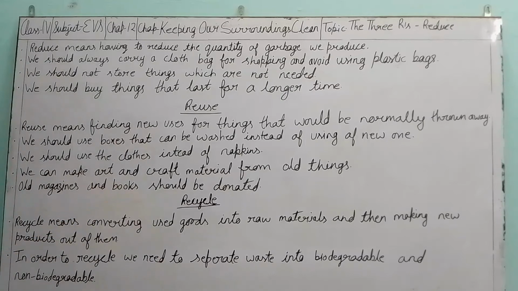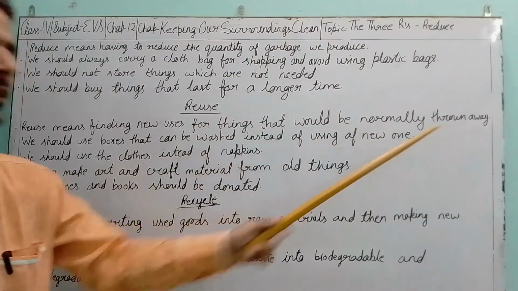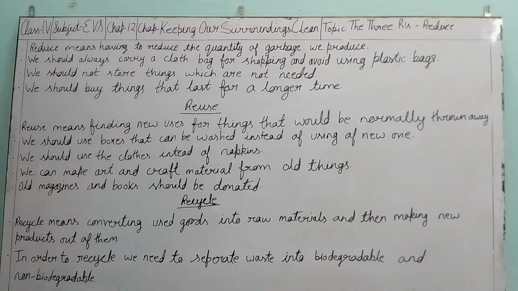We should also think about how we can reduce the waste material we produce. Now, reuse. Reuse means finding new uses for things that would normally be thrown away. It normally happens that people use things and throw them away. So we should think about methods by which we can use things again and again.